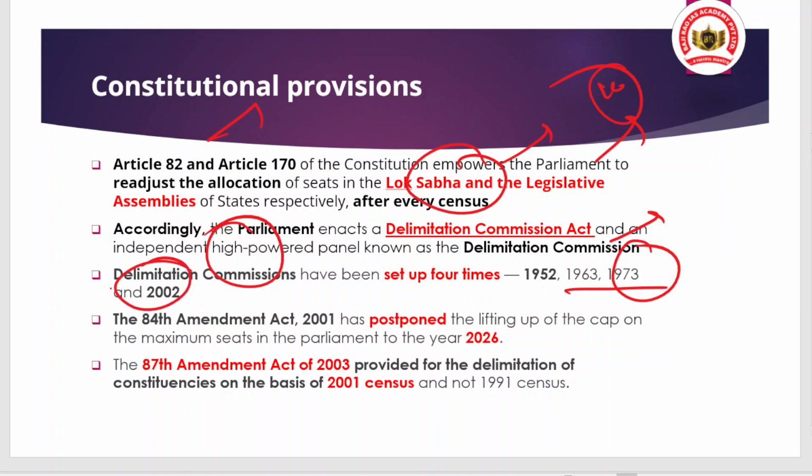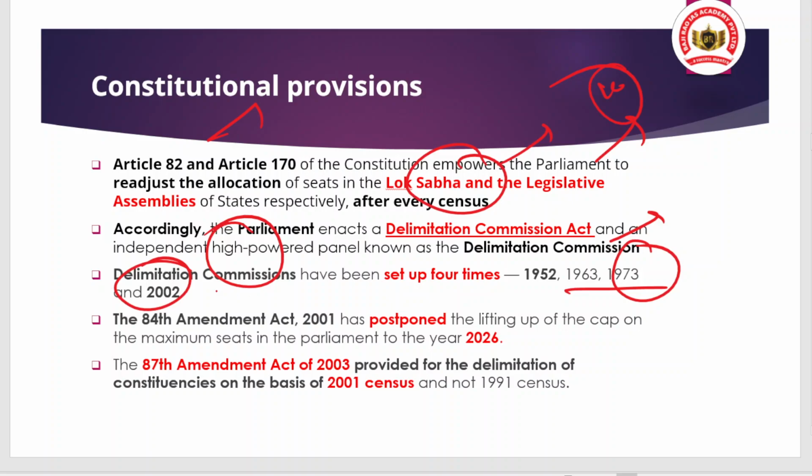In 2002, the Delimitation Commission had the task of conducting delimitation of constituencies not based on the total seats allocated for the Lok Sabha or the state legislative assemblies. It allowed internal readjustment of constituencies in the state to take place, but not the overall number of seats, which had been decided based on the 1973 population. So you should understand this trap to get a proper understanding of the idea.